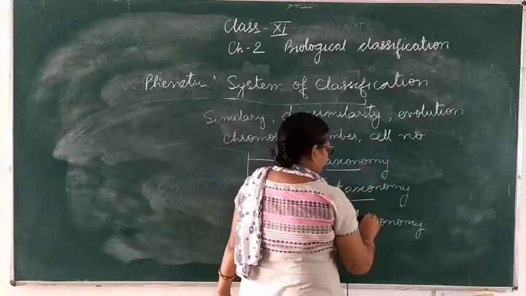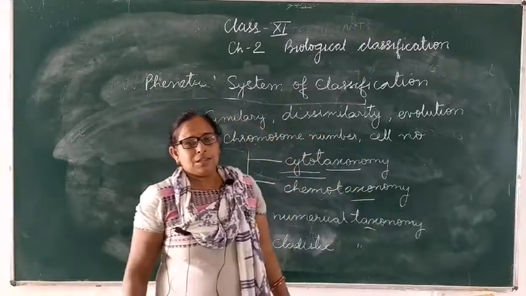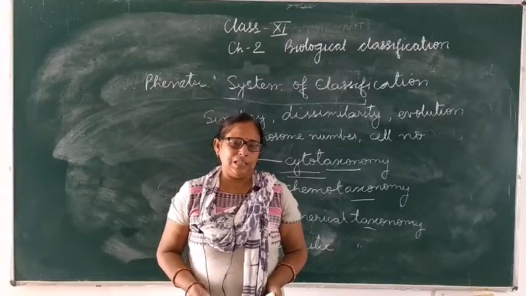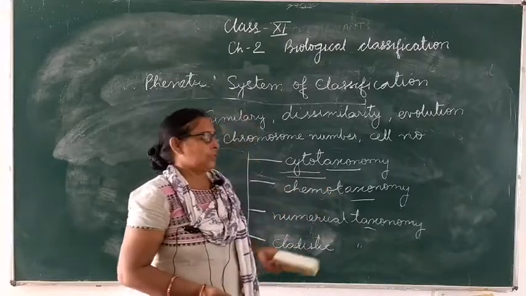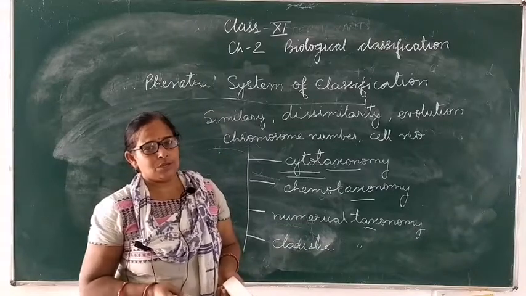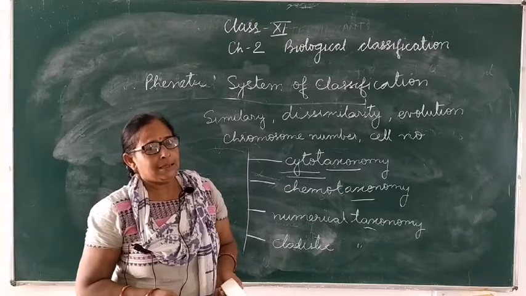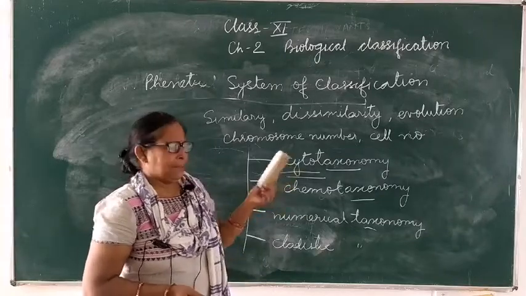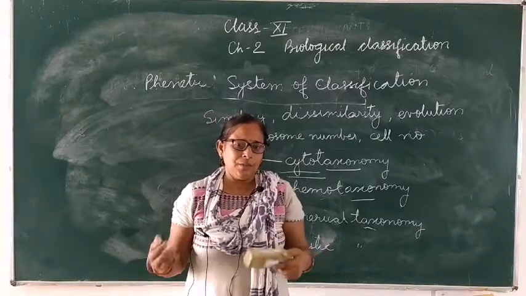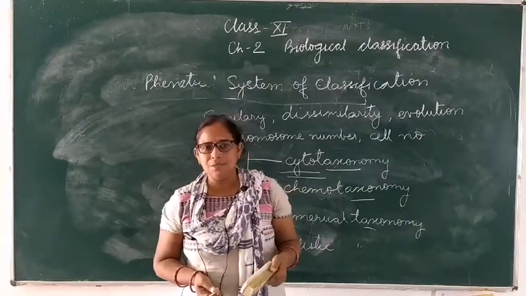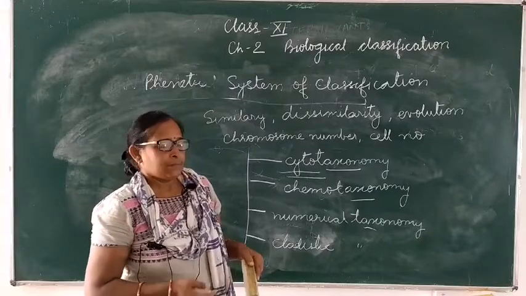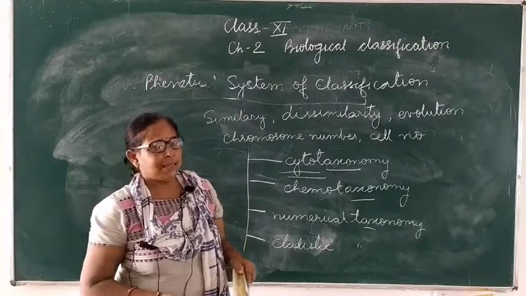So, cytotaxonomy. First of all, what is taxonomy? Taxonomy is the branch in which we study the systematic arrangement of organisms, and this taxonomy was discovered by Bentham and Hooker. This word was introduced in biology with the help of Bentham and Hooker. Not only that, many scientists came forward and started putting forth their theories to make the study easier. Earlier it was complex, now it is very easy because all the things are present nearby us with the help of all the previous data.